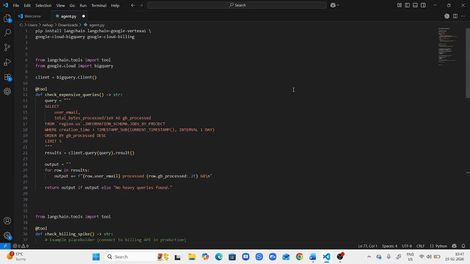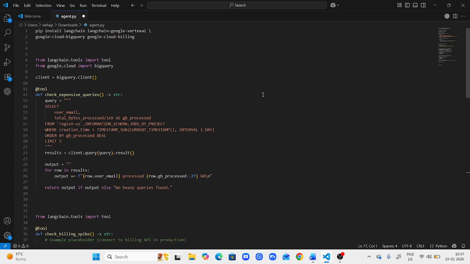Then we have app.py for running the application. Then we have the tools. There are two tools: one is the BigQuery tool and one is the billing tool. The BigQuery tool will check all the queries related to BigQuery, and the billing tool is basically for spikes. Then we have requirements.txt and the readme. This is the folder structure we have.